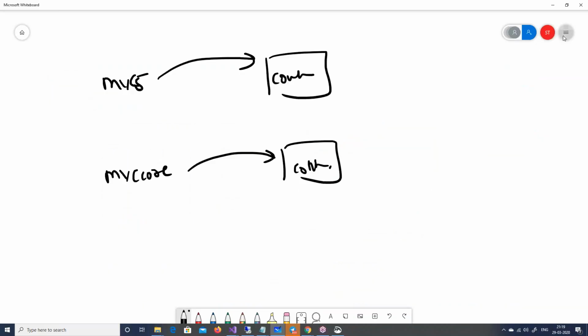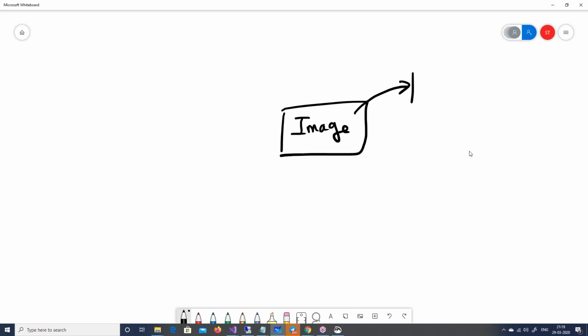Okay. So now, a couple of fundamentals which we should know. First thing, there is a concept of image. When you create anything in Docker, there is a concept of image. And from this image, you create a running instance, which is termed as a container. So very quickly, when you say that in Docker you want to create an instance of something, or run an MVC core instance or a Windows instance or whatever,